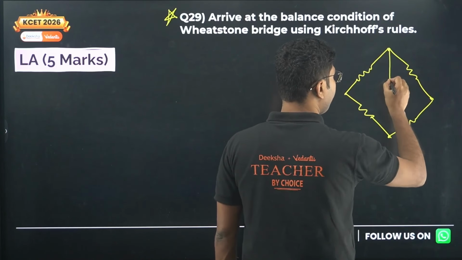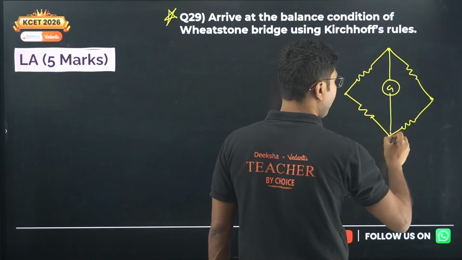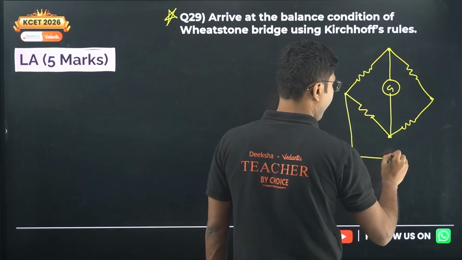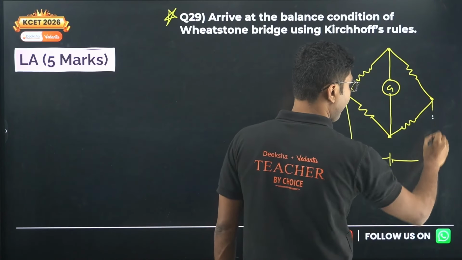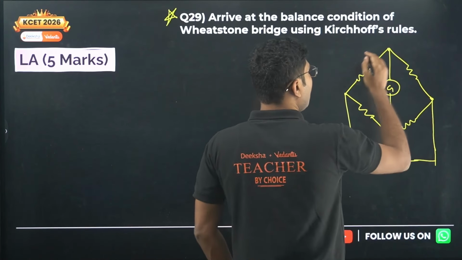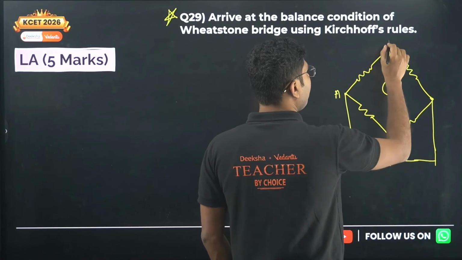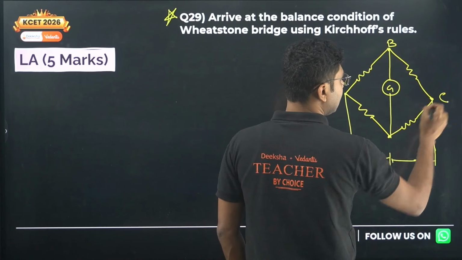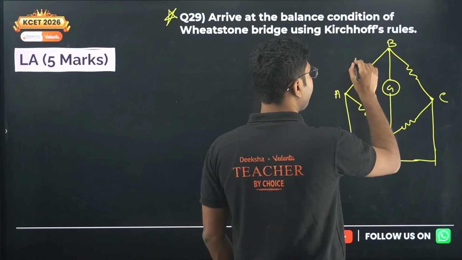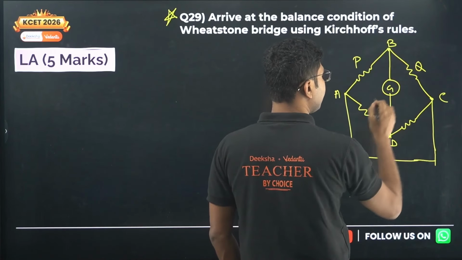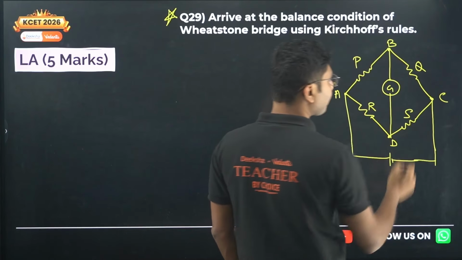Okay, there is a galvanometer. So we will name the points A, B, C, D. This is our P, this is our Q, this is our R, this is our S.